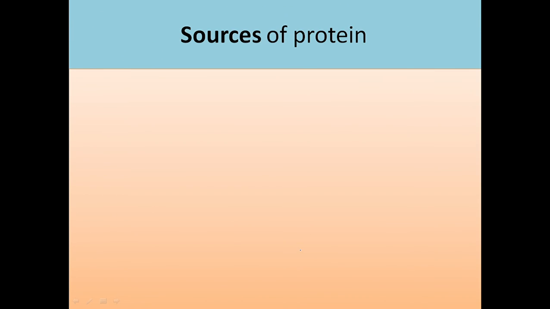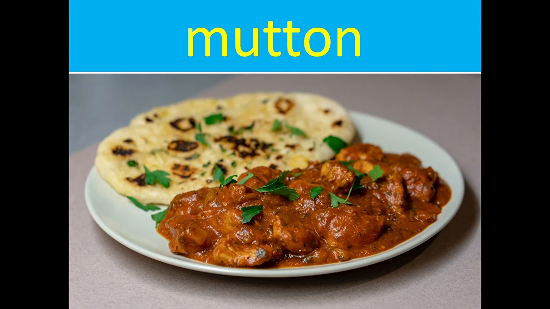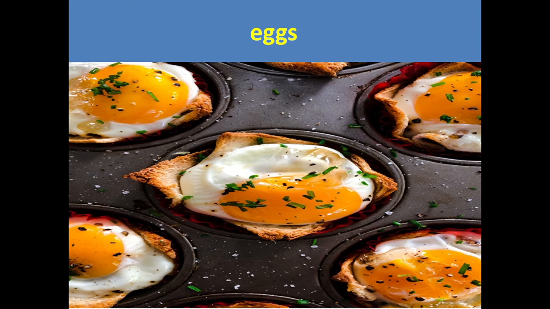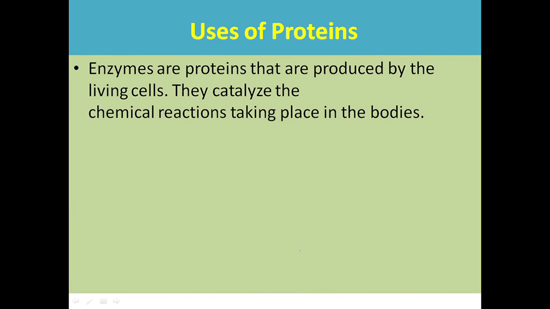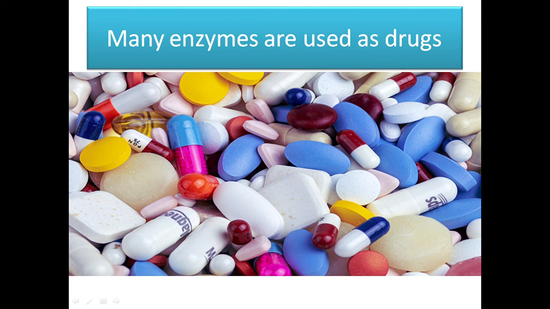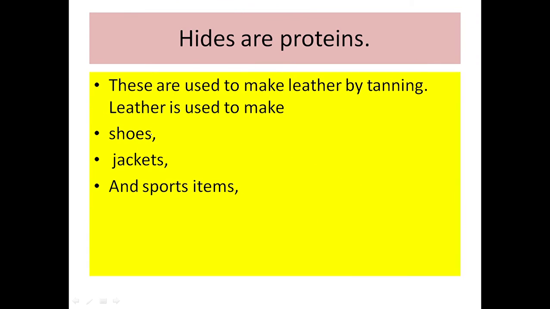Now we will discuss the sources of proteins. The sources of proteins are, firstly, animal sources. These are meats, mutton, chicken, fish, and eggs. Uses of proteins: enzymes are proteins that are produced by living cells. The function of enzymes is to catalyze chemical reactions without being used up themselves. Many enzymes are also used as a drug source. They control bleeding and are used in the treatment of cancer.